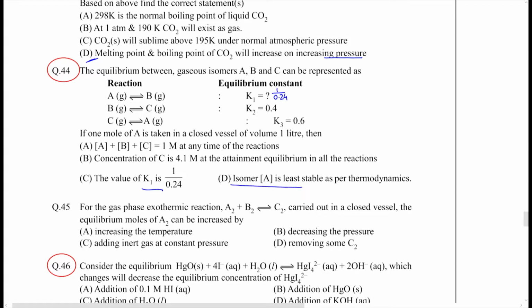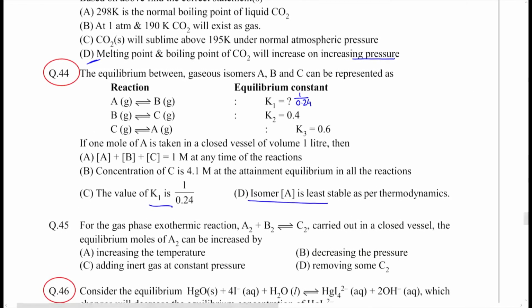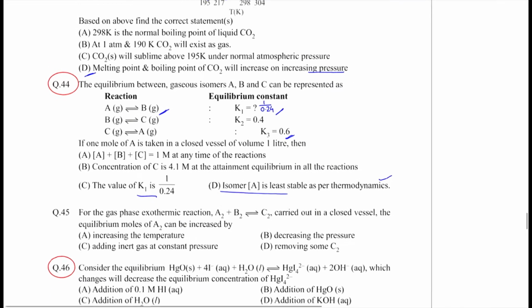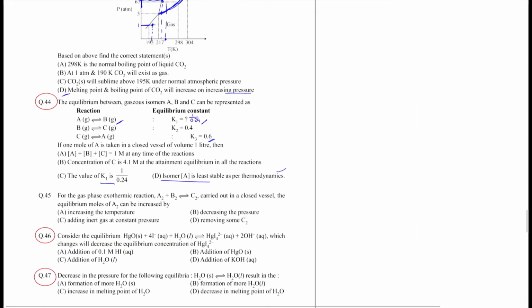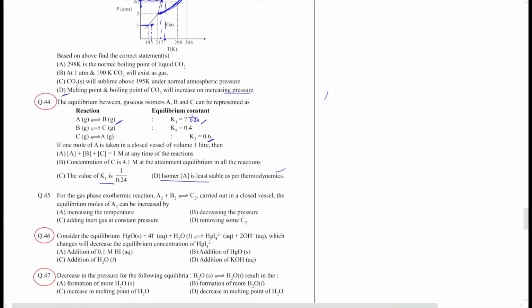Stability as per thermodynamics, we can look into this first. Now C to A has an equilibrium constant less than 1, which means C is more stable than A. Also A to B has an equilibrium constant which is greater than 1, so B is more stable than A. So isomer A should be the least stable as per thermodynamics. That part is done. Now we need the concentration of C at equilibrium, and A plus B plus C is equal to 1. The first part is true because all conversions are in a 1:1 ratio.